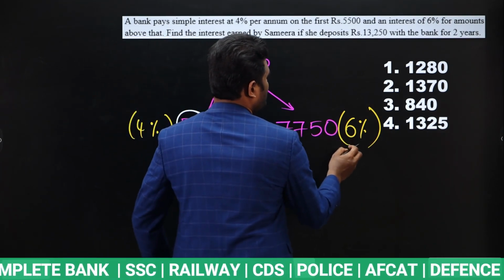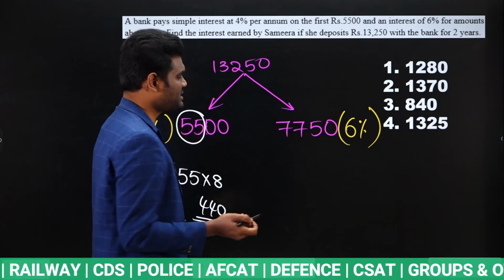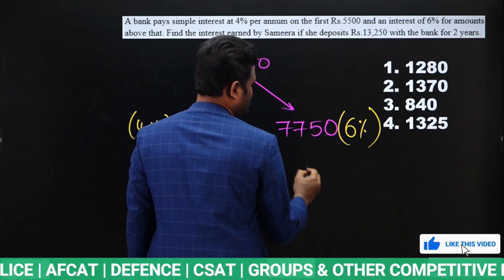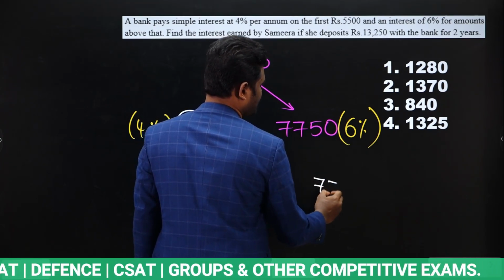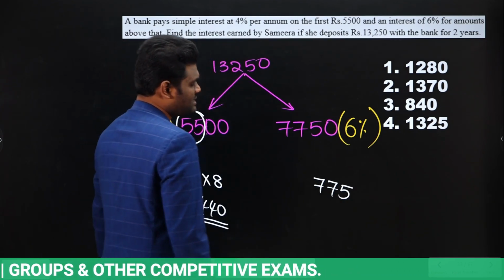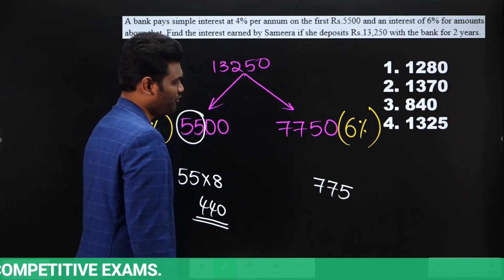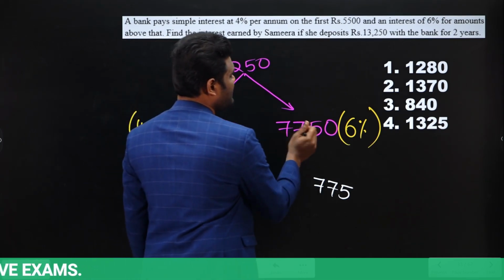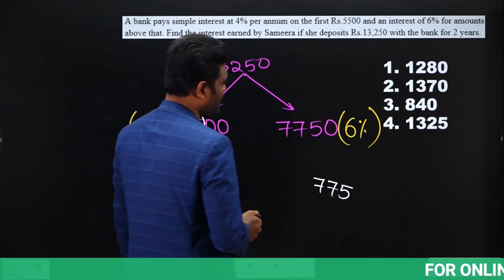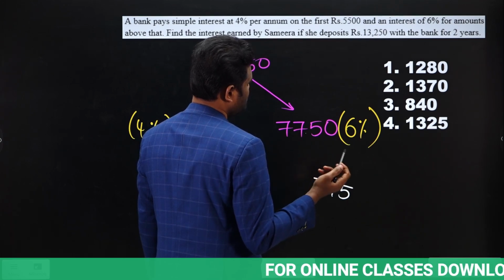Next, here if you observe, 6% for 1 year. For 2 years means 12%. Yes or no? Here 12% means 10% is nothing but 775. Yes or no? This is 10%. 12% means 10% plus 2%. Sorry, 1% value is 77.5. 2% means double of that. Double of that means this will be how much? 7.5 plus 7.5, this will be 15.